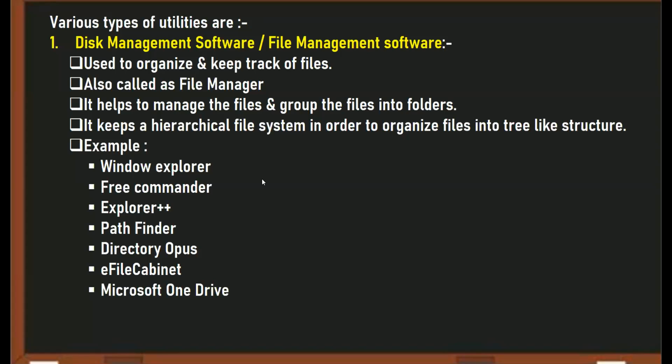So what are the various examples of file management software? Beta, these are some of the examples of file management software: Windows Explorer, Free Commander, Explorer++, Pathfinder, Directory Opus, eFileCabinet, Microsoft OneDrive. Okay.